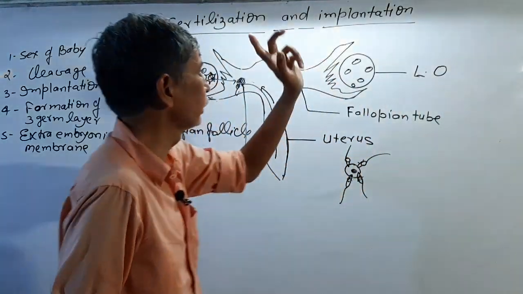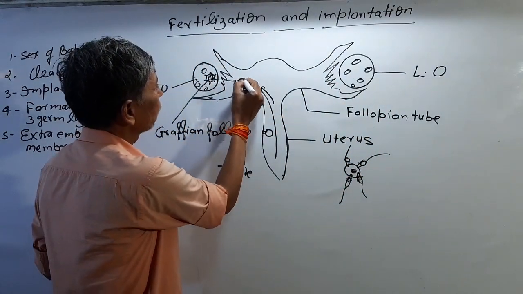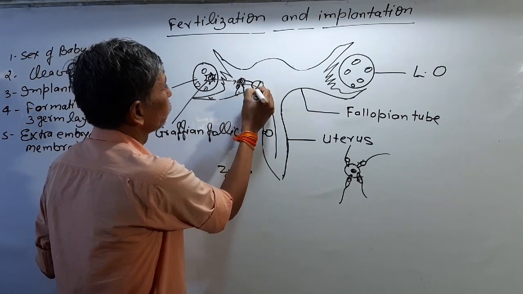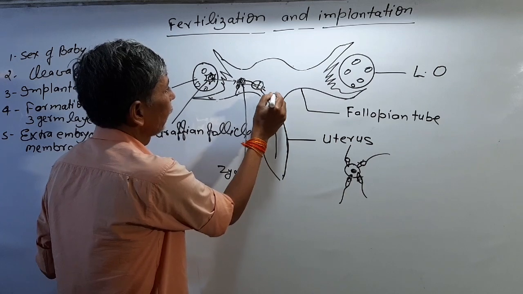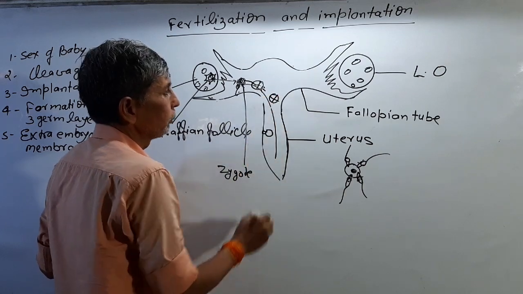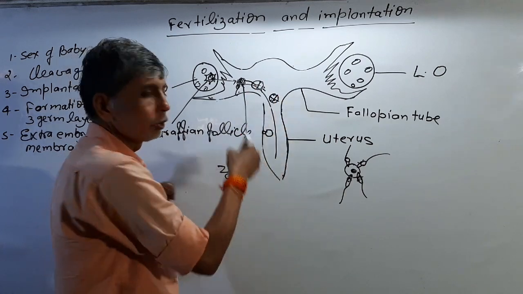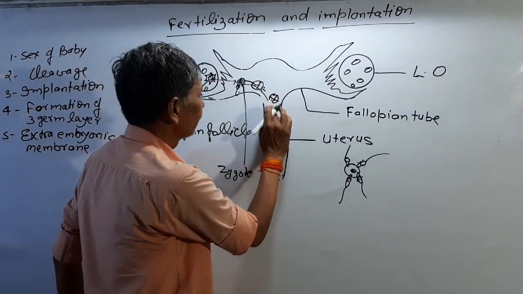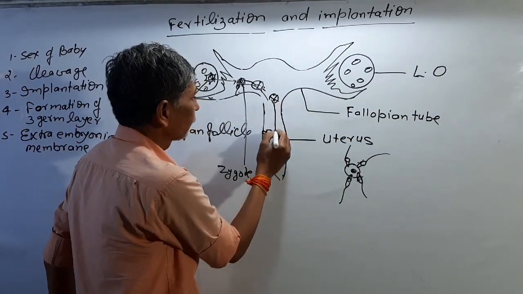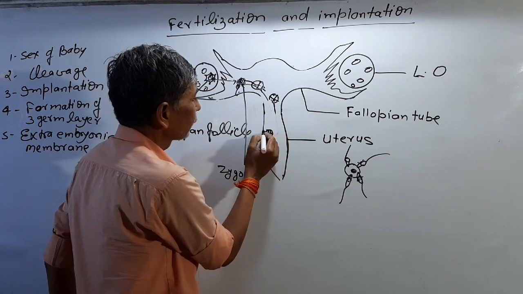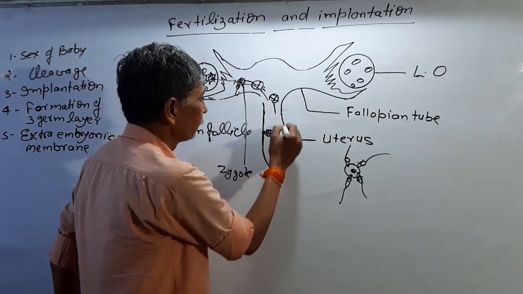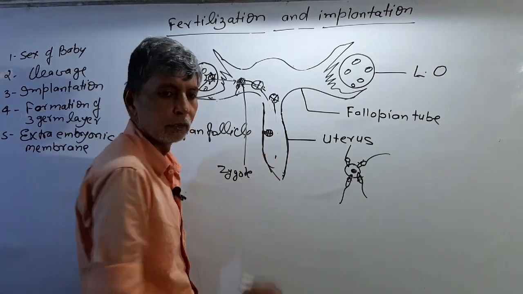The process starts here. This embryonic development starts here, then the zygote divides into 2 cells, then again into 4 cells. Such division is mitotic division. Then the embryo enters here in the morula stage, and the embryo attaches on the wall of the uterus. This is the wall of the uterus.